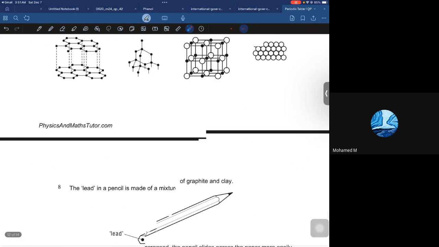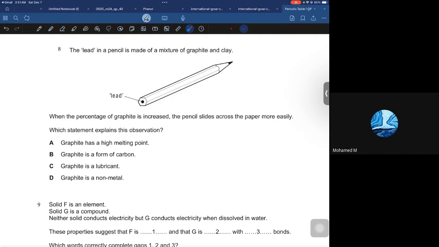See this. The lead in a pencil is made of a mixture of graphite and clay. When the percentage of graphite increases, the pencil slides across more easily. Which statement explains this observation? Graphite has a high melting point. Graphite is a lubricant. Graphite is a lubricant. Exactly. Graphite is a lubricant, so that's why it's soft.